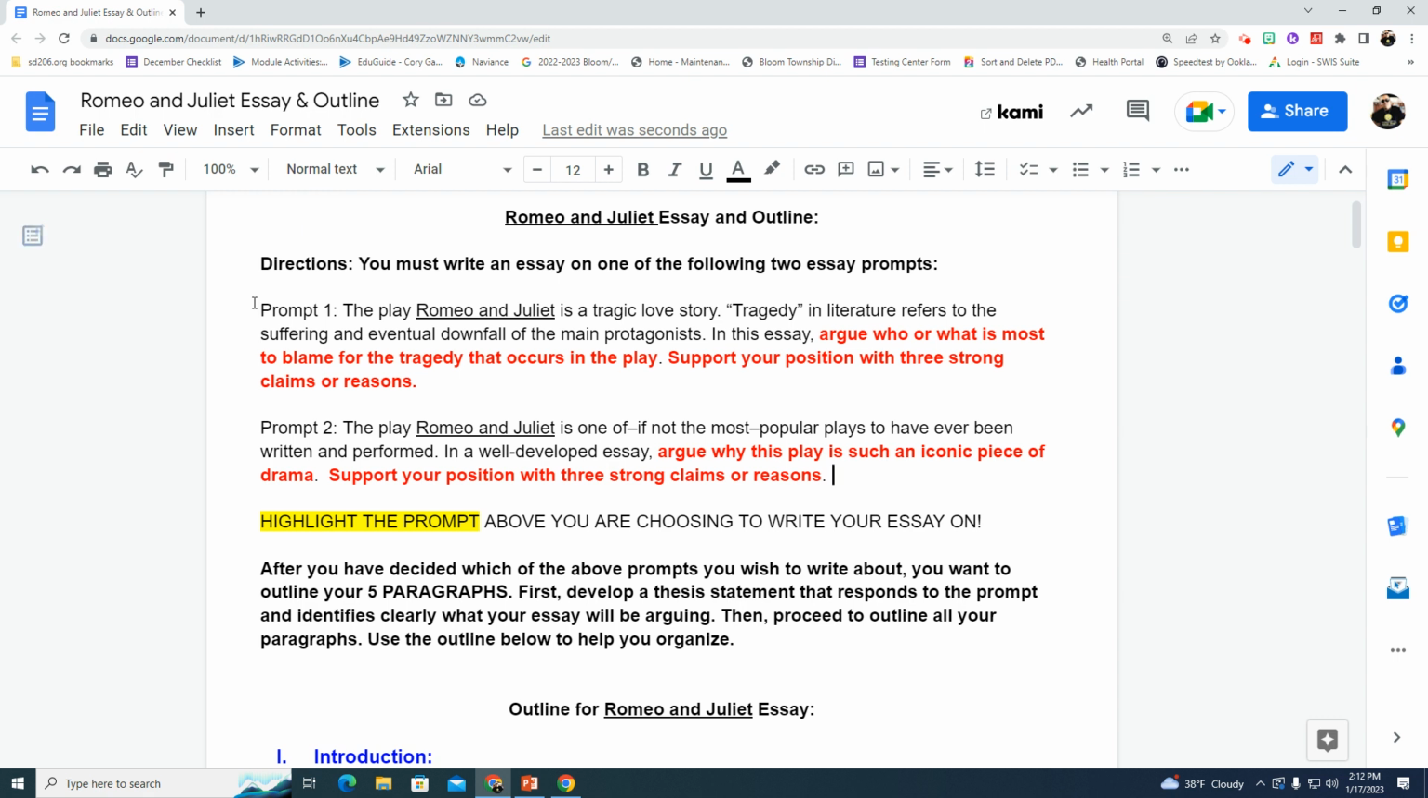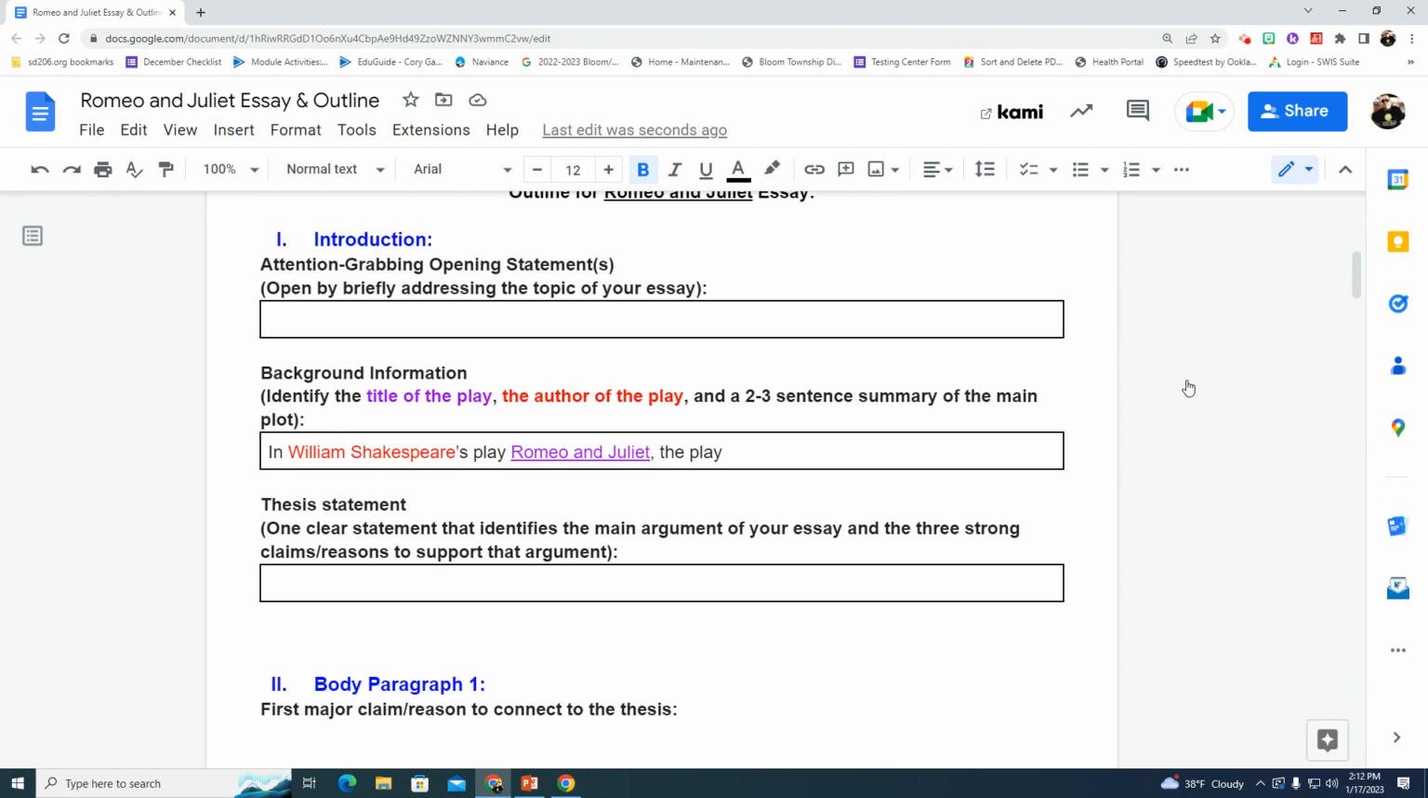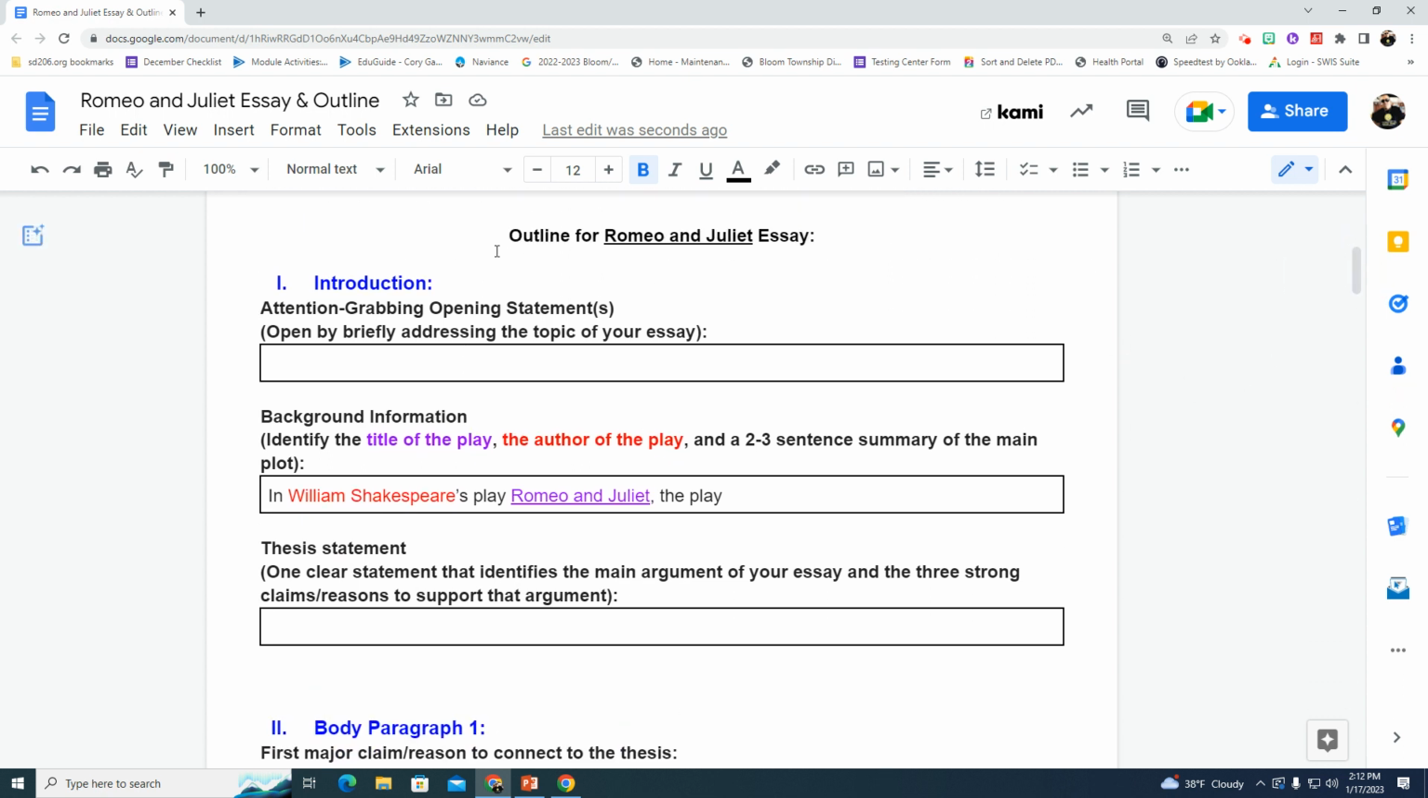Okay, if you're back, you must have either prompt one or prompt two highlighted, depending on which one you are doing. Right. Next, after you have decided which of the above prompts you wish to write about, you want to outline your 5 paragraphs. First, develop a thesis statement that responds to the prompt and identifies clearly what your essay will be arguing. Then proceed to outline all your paragraphs. Use the outline below to help you organize. Now, we've done this before for a previous essay, so I'm going to have separate videos for each of the different parts. So this video is just going to be about writing your introduction.